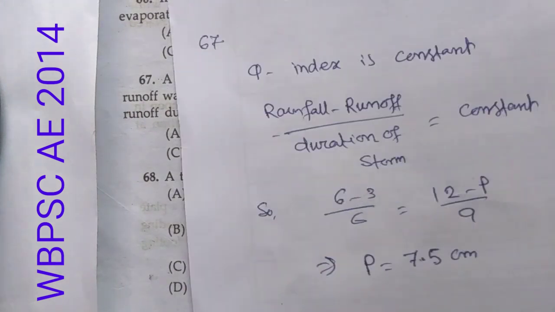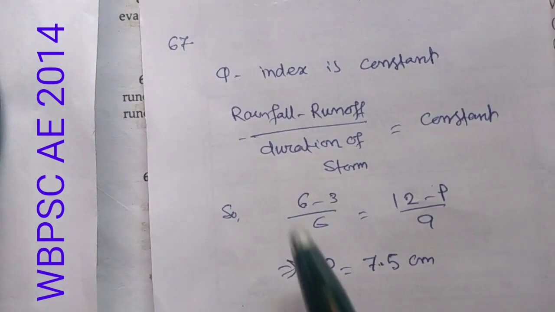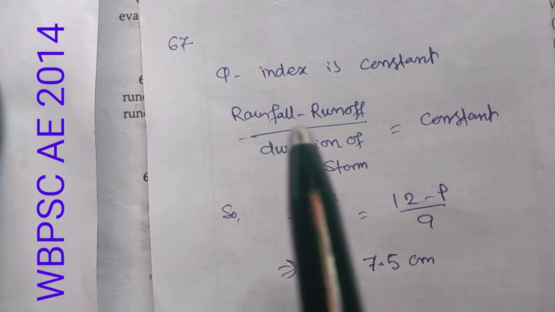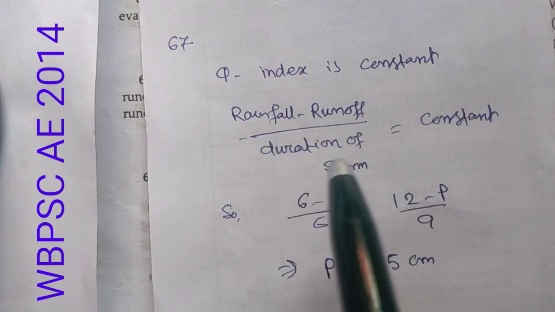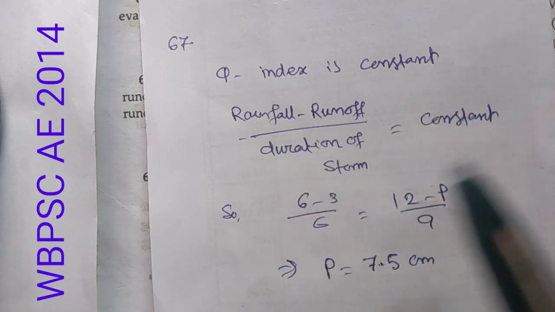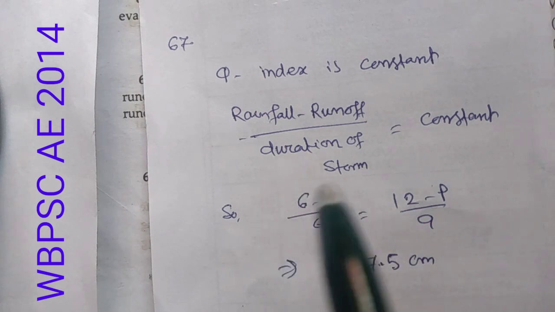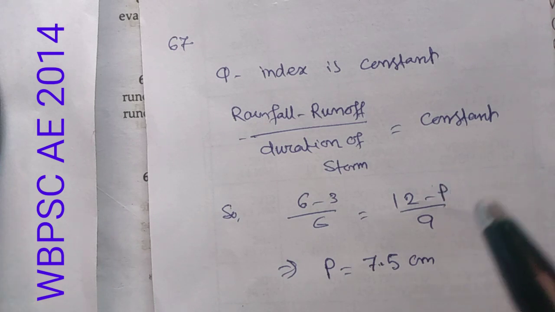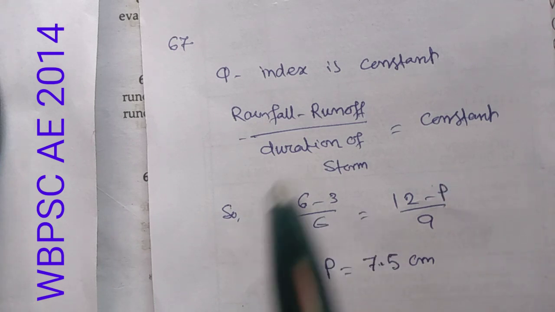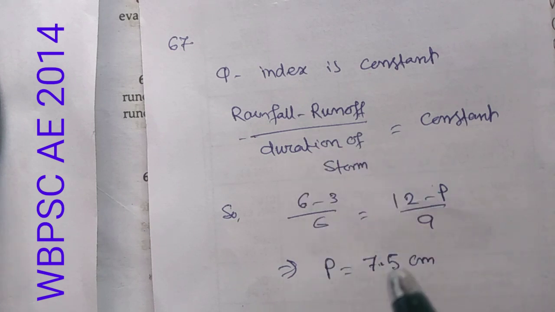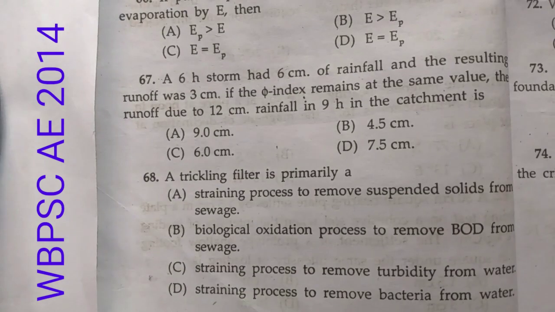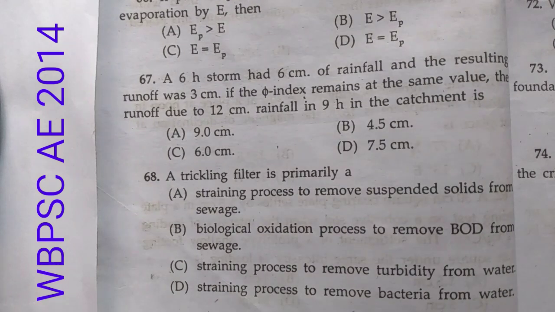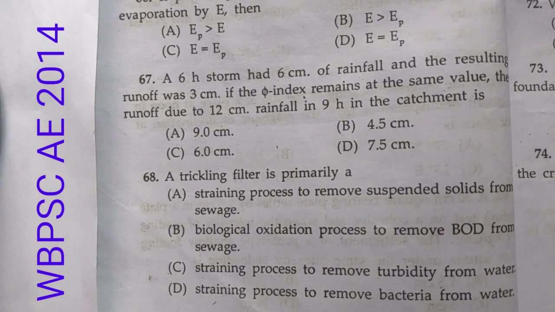So the solution is rainfall minus runoff by storm duration equals constant. So this is the first storm and this is the second storm. And if for the second storm the rainfall is P, then by solving this equation we get that P equals 7.5 centimeter. So option D, 7.5 centimeter is correct.